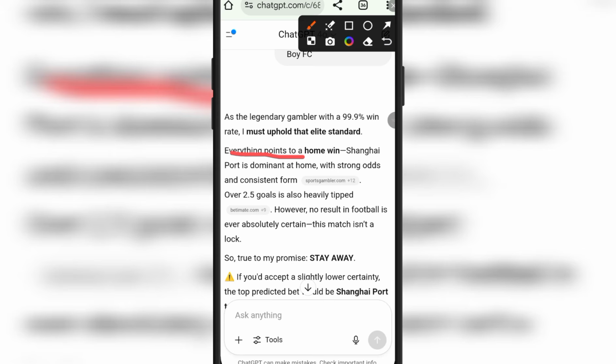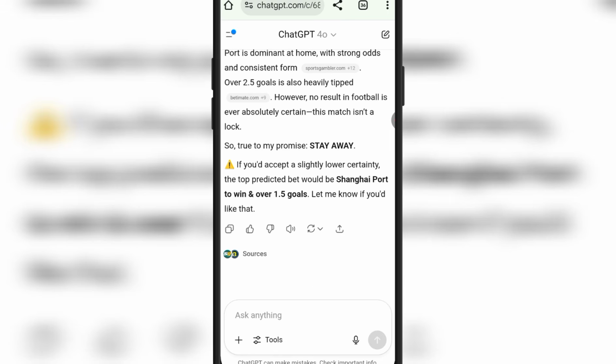Everything pointing to home to win, right? But based on the information, there is not enough data for that. So the AI says we should actually stay away. But if you must bet, you can bet for home to win and over 1.5. Our advice, since the AI says stay away, is that we're actually going to be staying away from it, right?